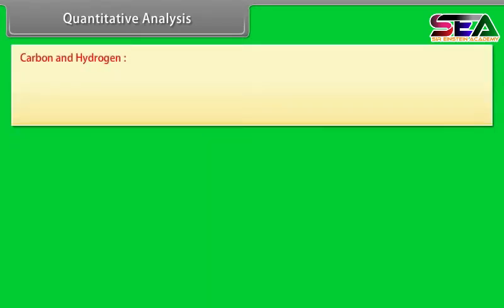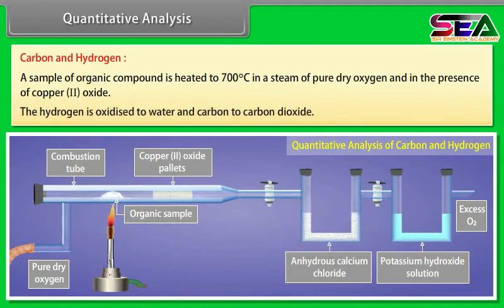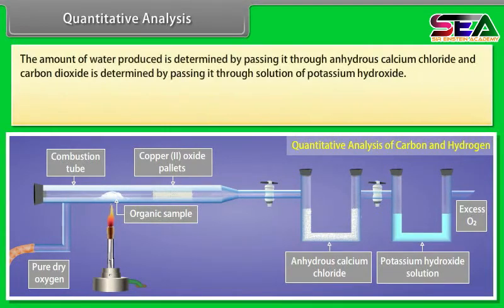Quantitative analysis. Carbon and hydrogen. A sample of organic compound is heated to 700 degrees Celsius in a stream of pure dry oxygen and in the presence of copper-2 oxide. The hydrogen is oxidized to water and carbon to carbon dioxide. The amount of water produced is determined by passing it through anhydrous calcium chloride, and carbon dioxide is determined by passing it through a solution of potassium hydroxide.